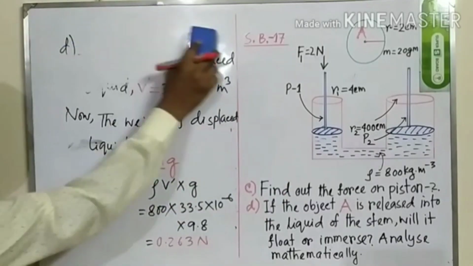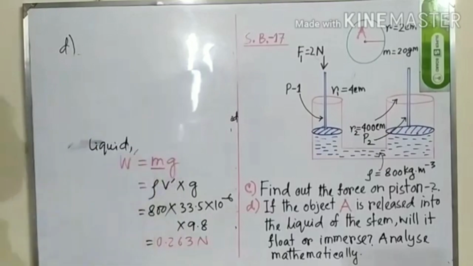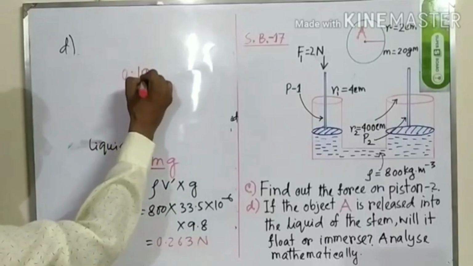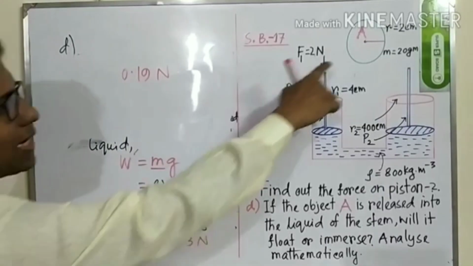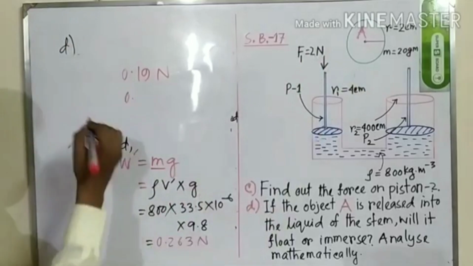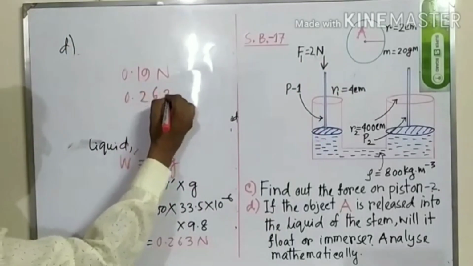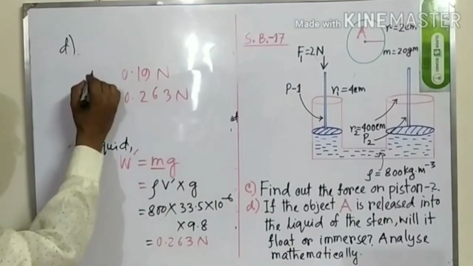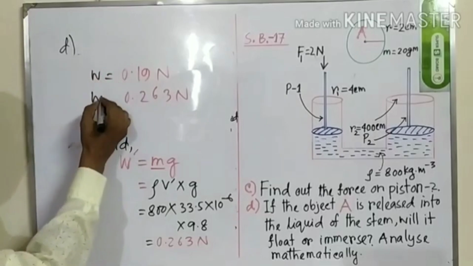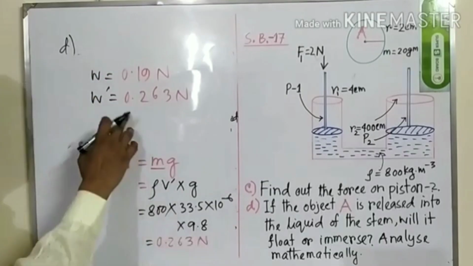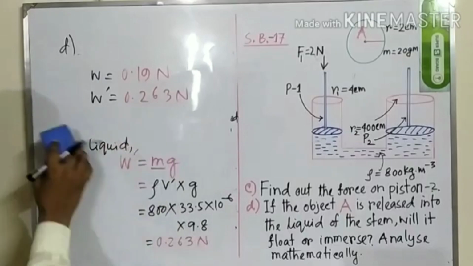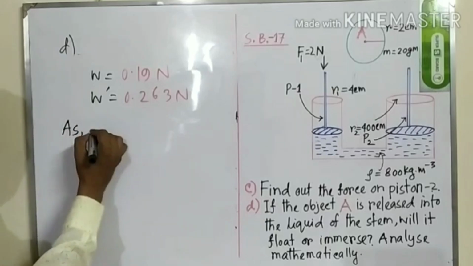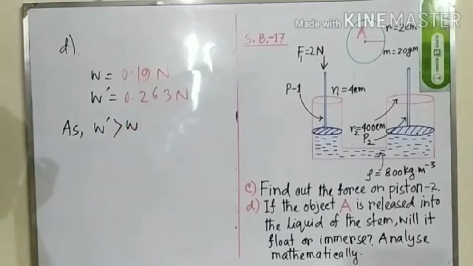So students, the main point is that the weight of the object, or weight of A, was 0.196 Newton, and the weight of the displaced liquid is 0.263 Newton. This was the weight of the object, which was W, and this is the weight of the removed liquid. So from these two values we can write W prime is greater than W. What is W prime?